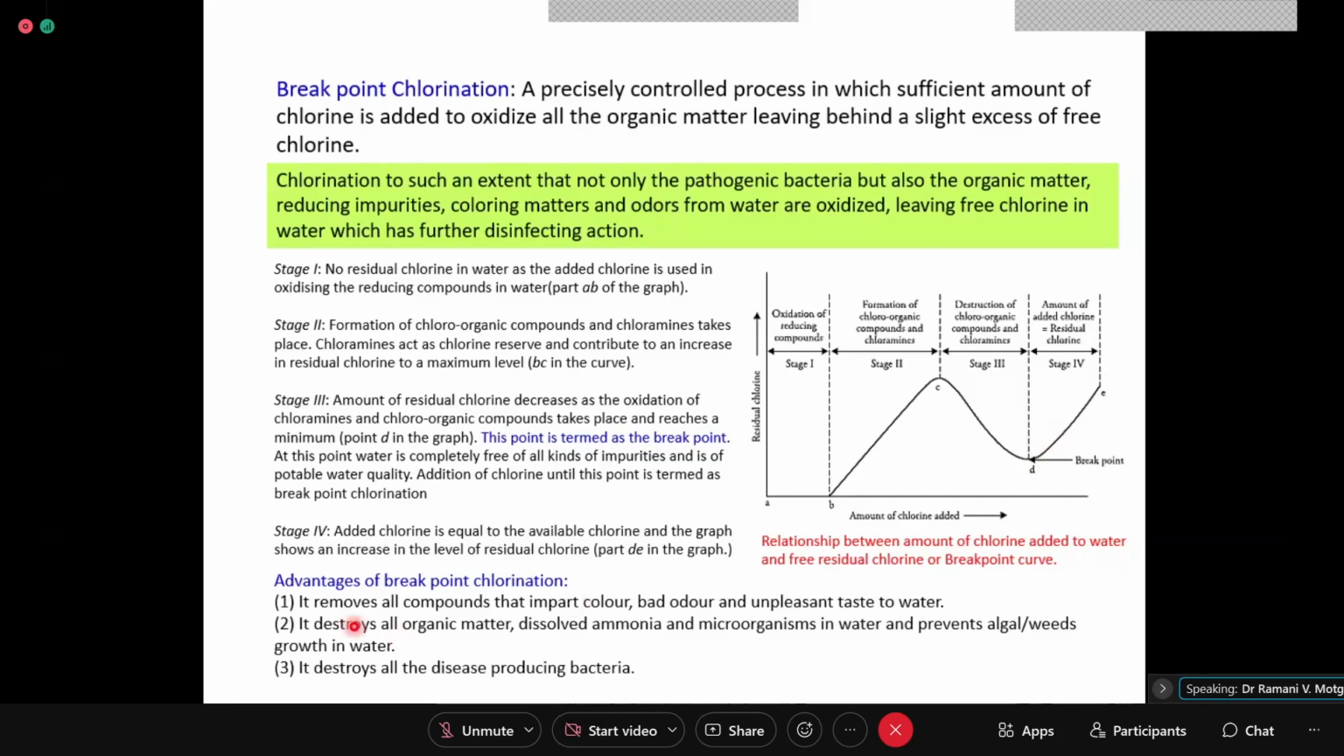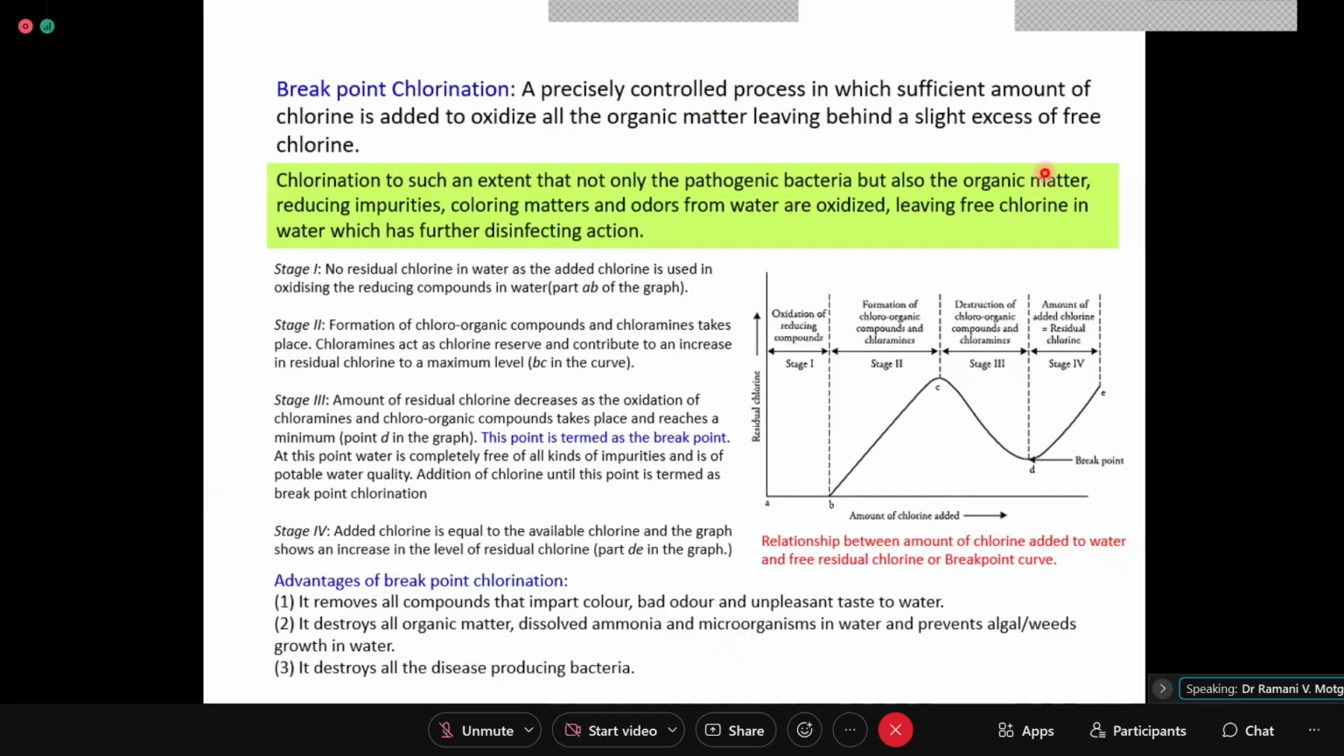Advantages of breakpoint chlorination. It removes all compounds that impart color, bad odor and unpleasant taste to water. It destroys all organic matter, dissolved ammonia, and microorganisms in water and prevents growth of algae and weeds. It destroys all the disease producing bacteria also.